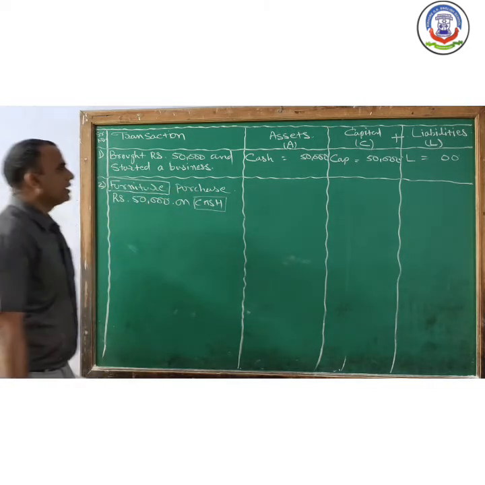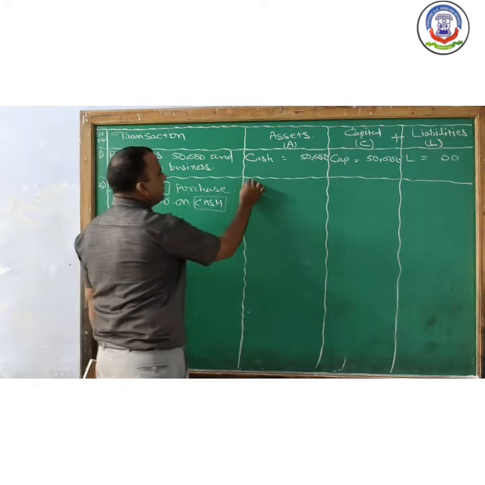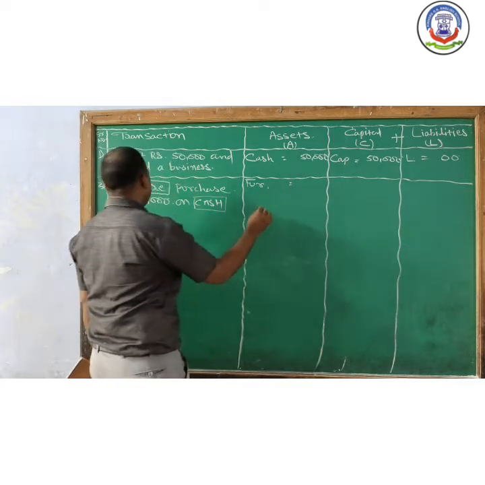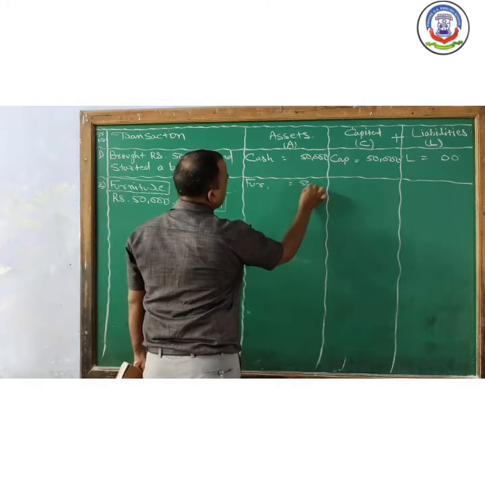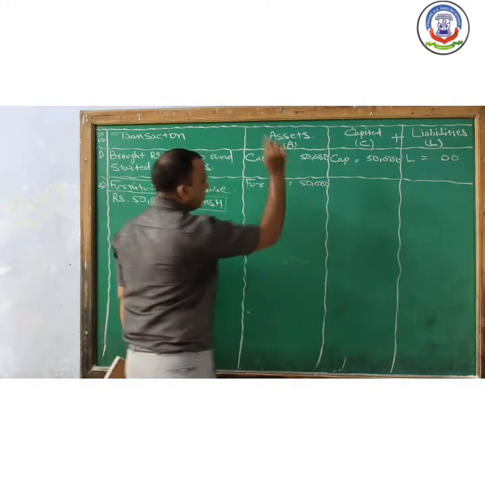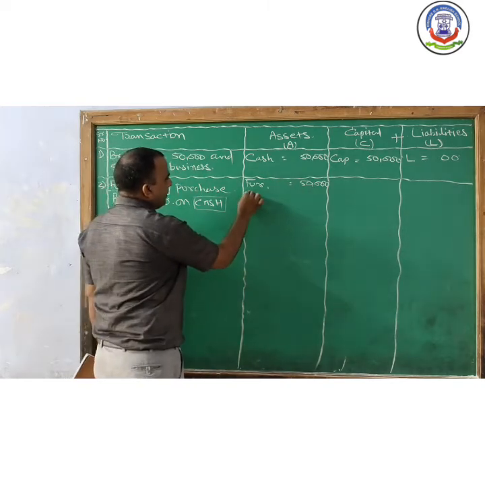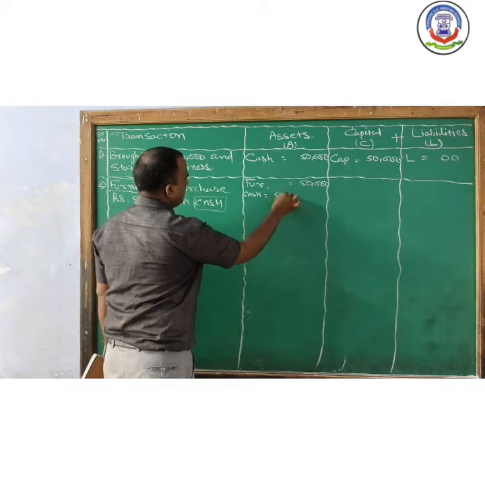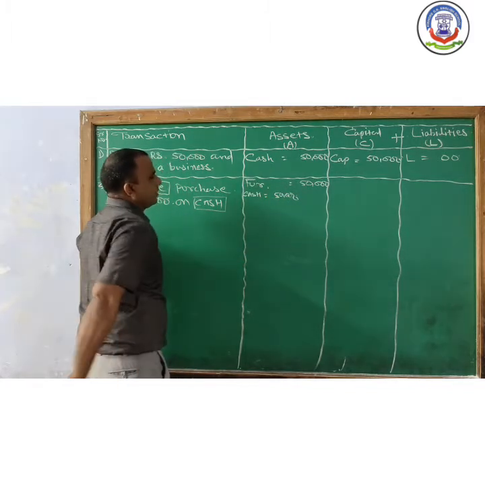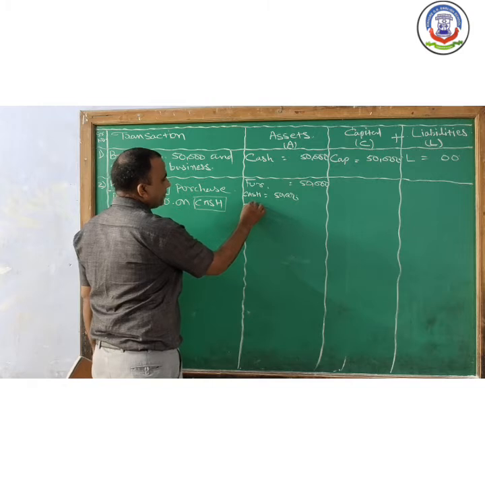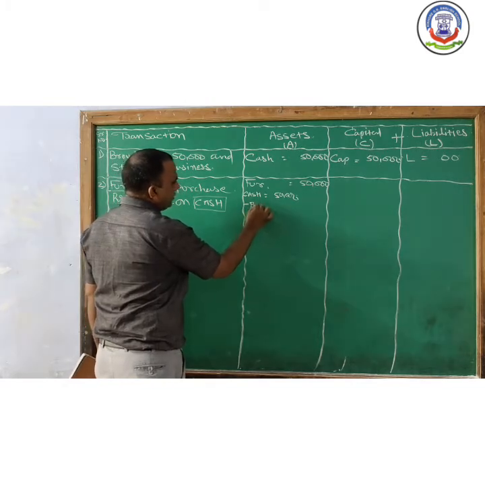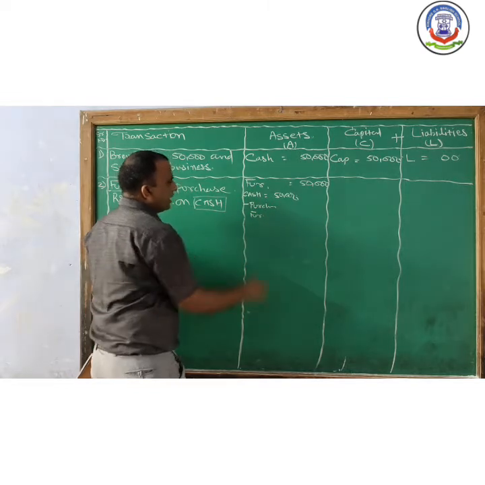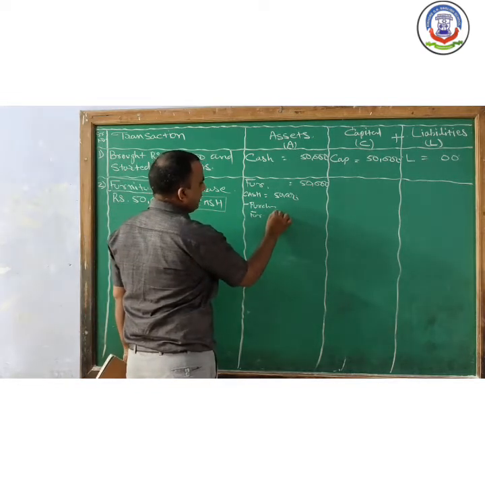Both are our assets. When we purchased furniture, the value of furniture increased by 50,000. Now when we purchased furniture, so we have a cash of rupees 50,000, so cash goes out by 50,000.